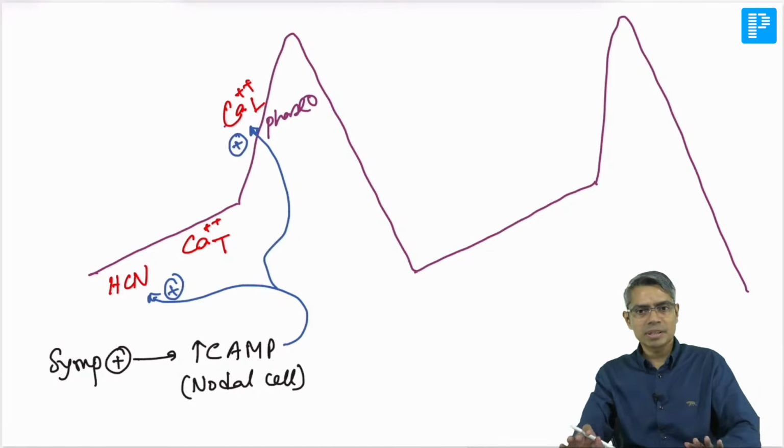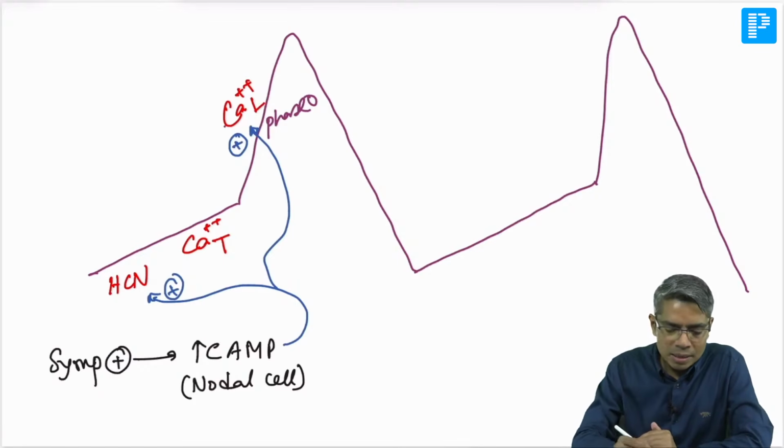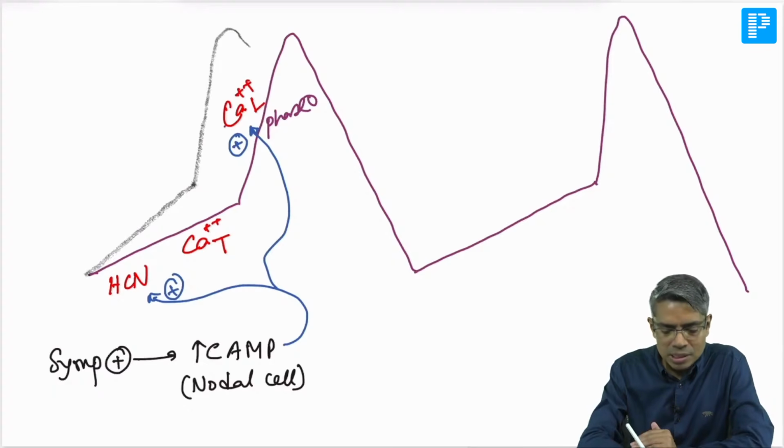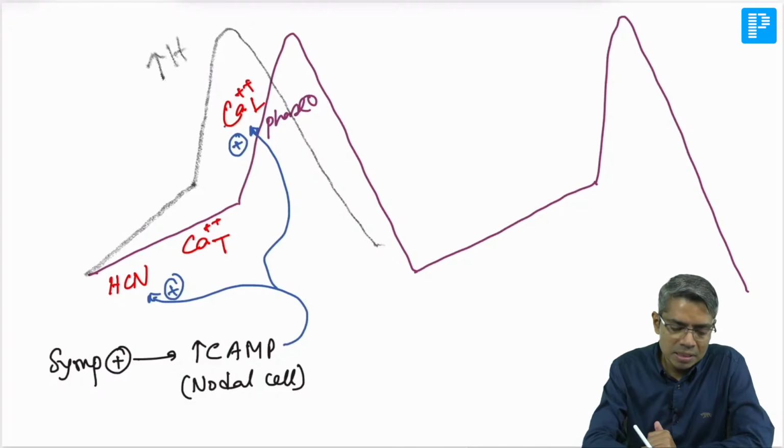I believe you remember this. So whenever the sympathetic system stimulates this, you can easily understand what will happen to the prepotential slope. It will be rapid, faster, steeper, and then the action potential will appear earlier than the previous action potential. This causes an increase in heart rate.